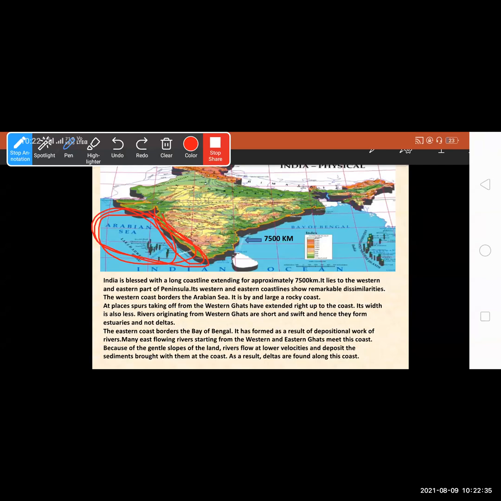The eastern coast borders the Bay of Bengal. It has formed as a result of depositional work of rivers. I'll show you what are estuaries and what are deltas, so that you will understand much better. See this one, the eastern coast. This is the eastern coastal area, and this is Bay of Bengal. Many rivers starting from the western and eastern Ghats meet this coast. Means the rivers which flow from here, as I've shown you before, the drainage system of River Ganga Basin, flow and meet the Bay of Bengal.